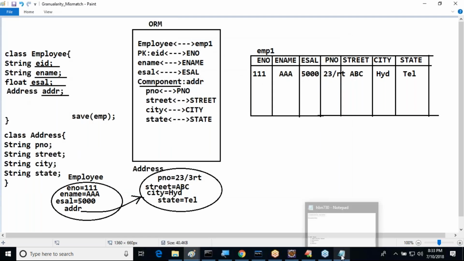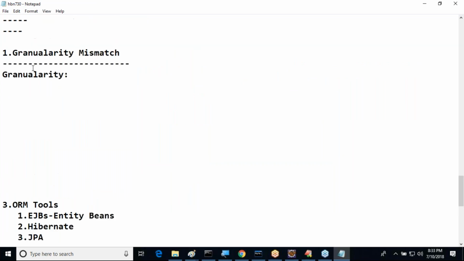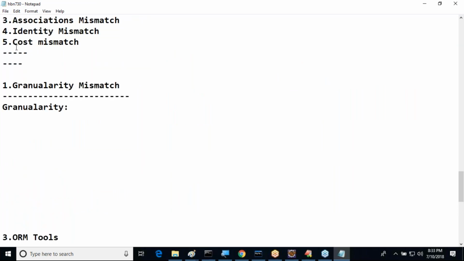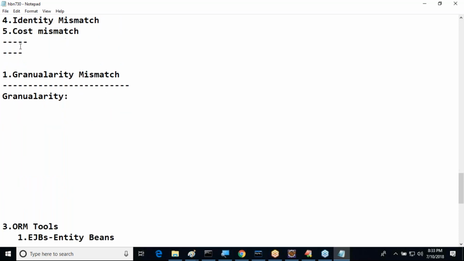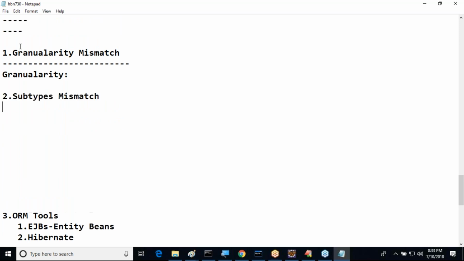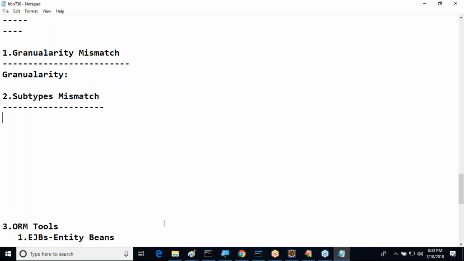Now coming to the next one. What is that next mismatch here? Now tell me, the second mismatch is which one? Subtypes mismatch. First understand the problem. After understanding the problem, we are going to discuss how ORM is providing a solution for it. We need to understand this problem first of all. What exactly is the problem with subtypes? All of you listen carefully.